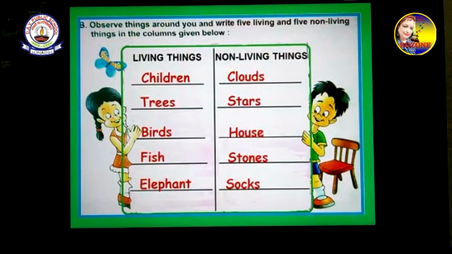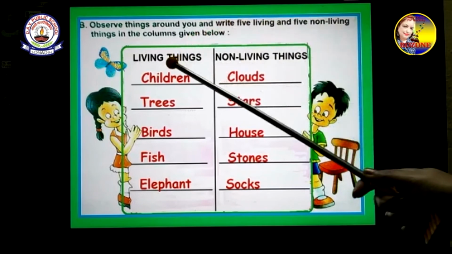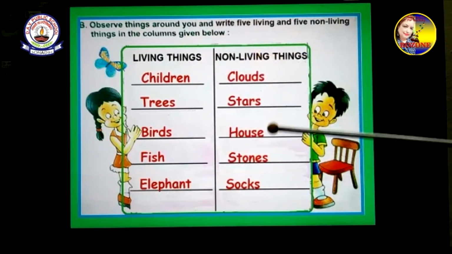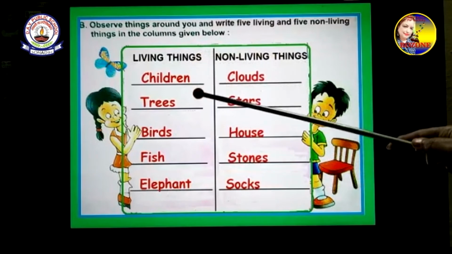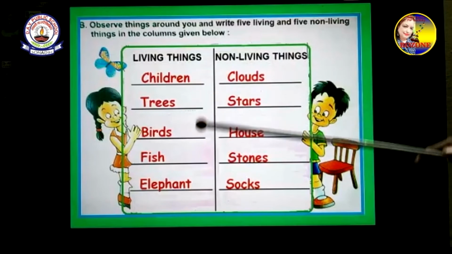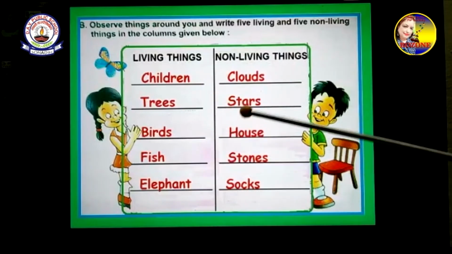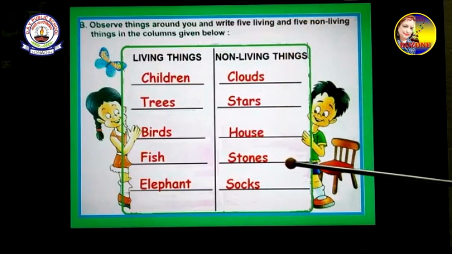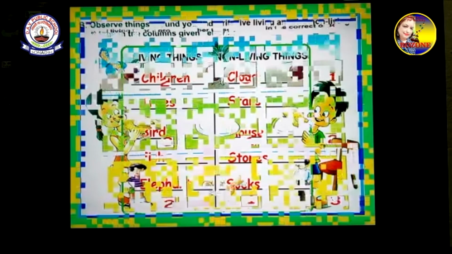Observe things around you and write 5 living and 5 non-living things in the columns given below. In your book, you will have living things, non-living things. I have written down living things and non-living things. Children, trees, birds, fish, elephant. I have put an under living things. You can write some other things also. Non-living things, I have put clouds, stars, house, stones, socks. And this is how you will also complete in your book.